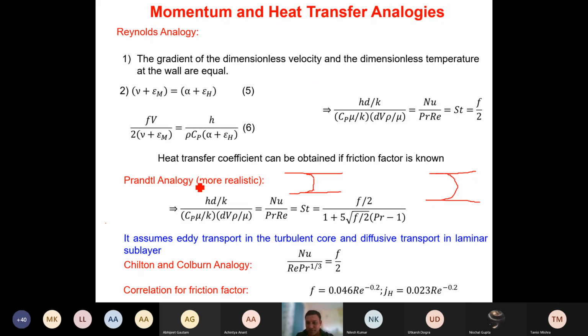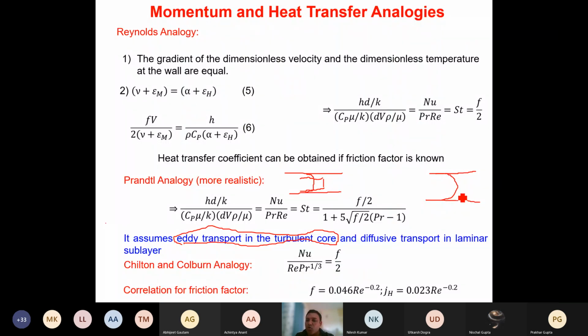Sir, that here rod-like means plug flow? Yes. So between these 2 points there is a plug flow taking place. That's what it is. See, it assumes the eddy transport in the turbulent core. Remember, this is the turbulent core. This entire thing is the turbulent core. Is it clear? Yes, sir. So this is a more accurate analogy compared to the Reynolds analogy.